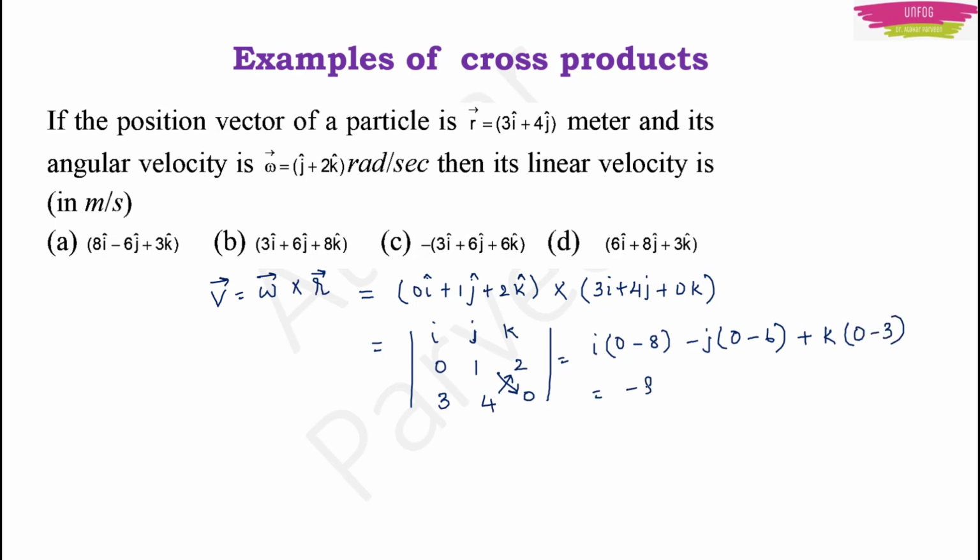This is equal to minus 8i plus 6j minus 3k, or rather 8i minus 6j plus 3k. So your option A will be the right answer.